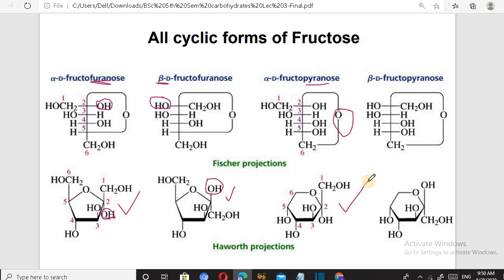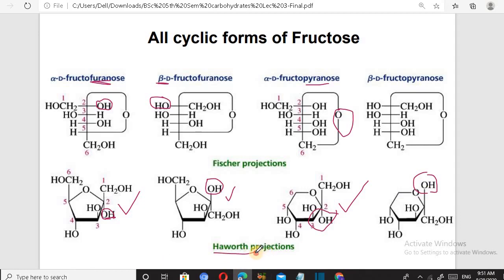In glucose we have drawn only pyranose ring structures, but in fructose furanose ring structures are also stable to some extent. Again we can see the OH group is on the lower side, so it is alpha, and this OH group is on the upper side, so it is beta. So these structures are important.